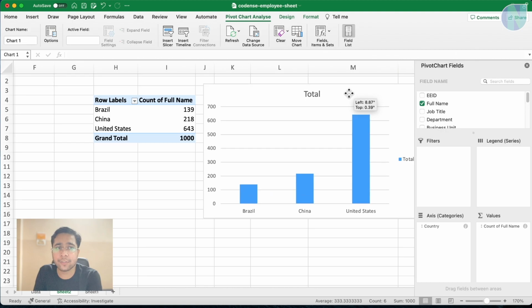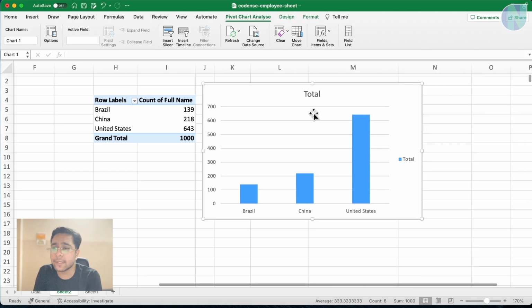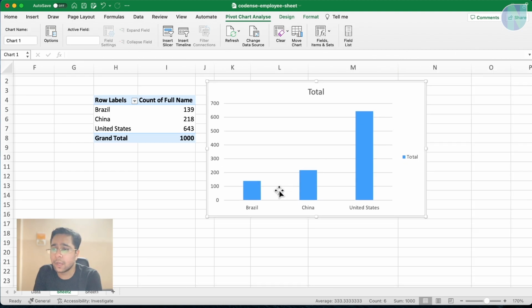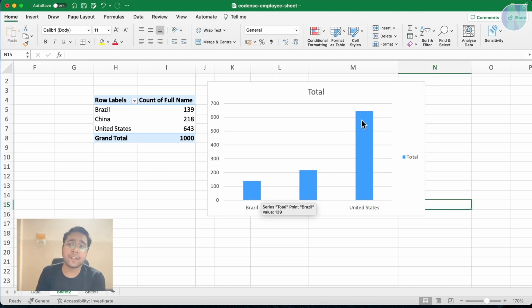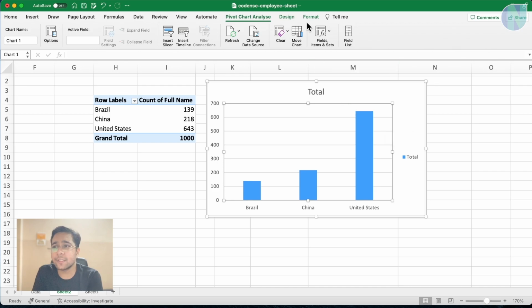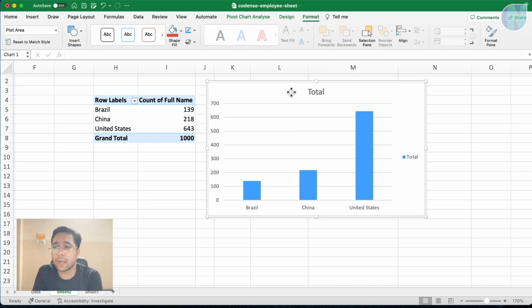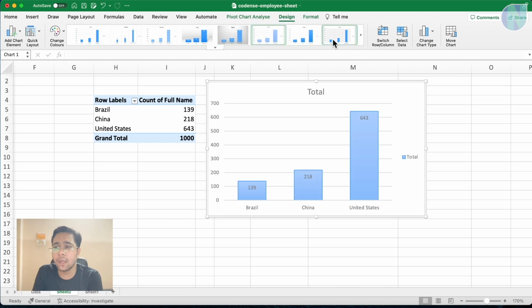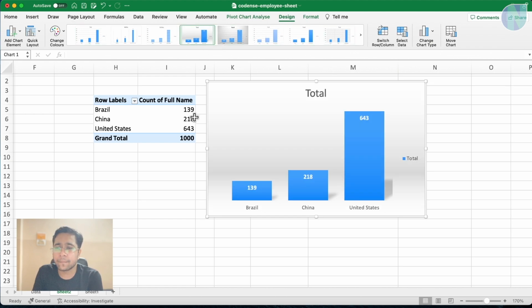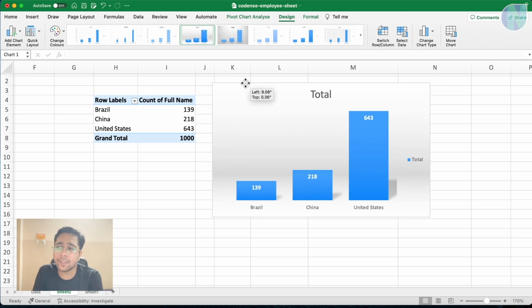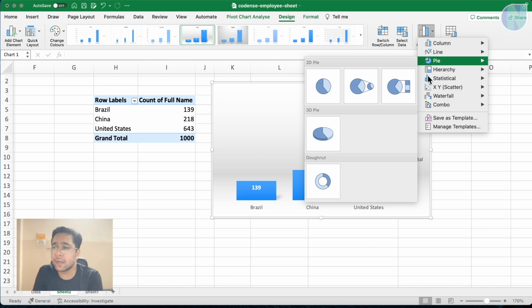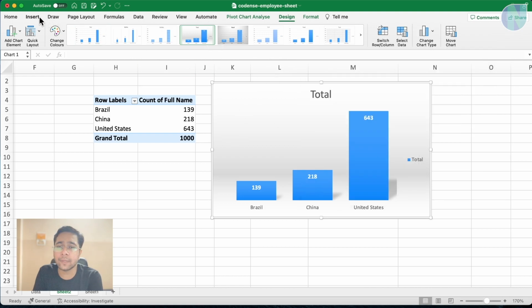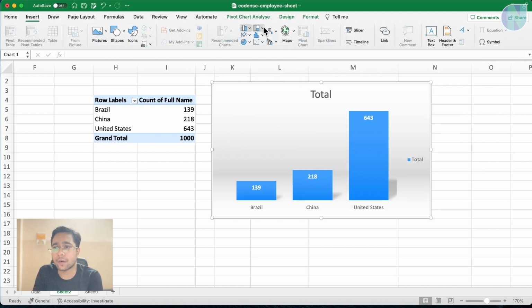So this is the bar chart coming up. You can say this bar chart shows you, for Brazil, China and United States, what the representation is. You can change the style or format of this chart by selecting it and going to the design, and you can change the design of the chart according to your need. Suppose I need a pie chart here. So you can convert this chart to a pie chart, or you can delete this chart, go to Insert again and create a pie chart like this.